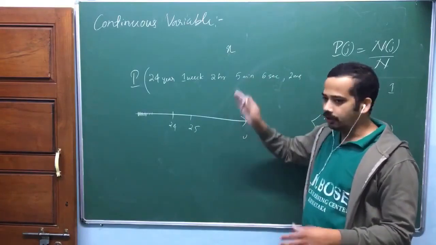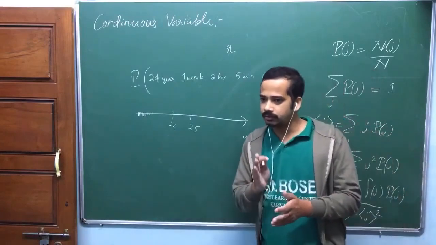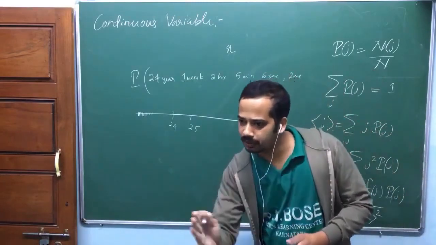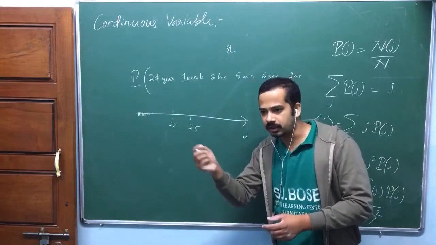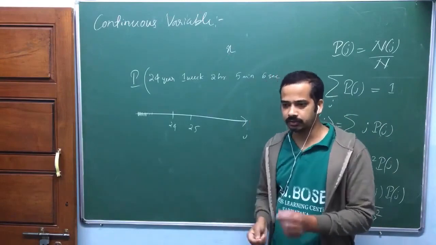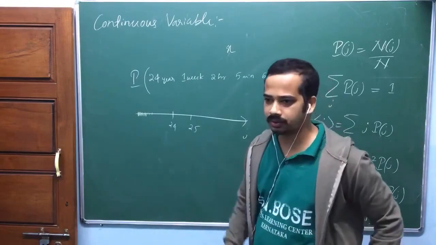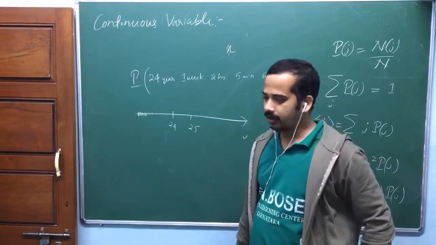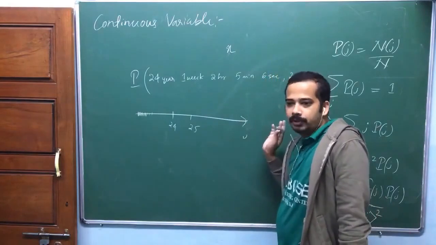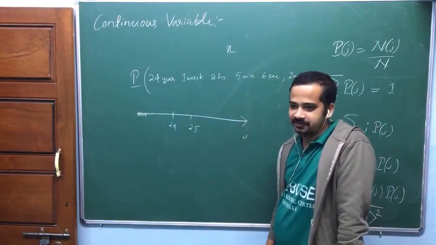In case of continuous values, if you choose one particular value, it has decimals, am I right? You can talk about 0.6666 or something. Then again, there may be no people with this age.